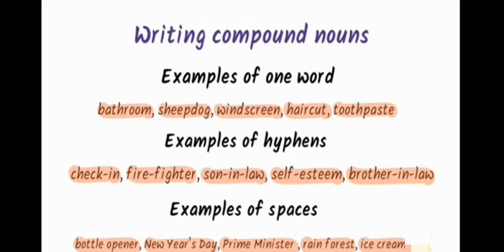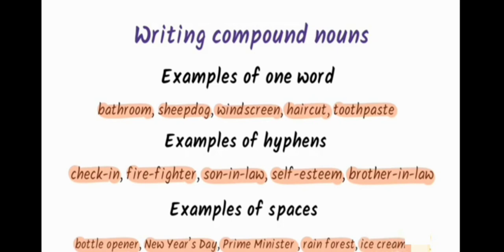There are different ways of writing compound nouns. What are those ways? Let's see. Some words are joined together to make a single word. Example, bathroom, sheepdog, windscreen, haircut, toothpaste. Some words are joined using a hyphen. In other words, words which are joined together with a hyphen, that is a small dash. Example, check-in, firefighter, son-in-law, self-esteem, brother-in-law.